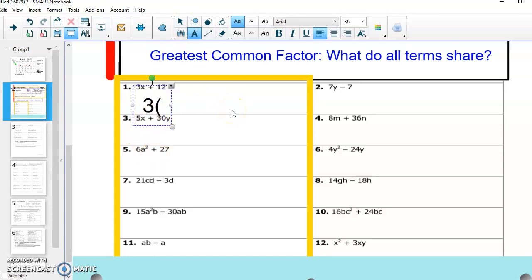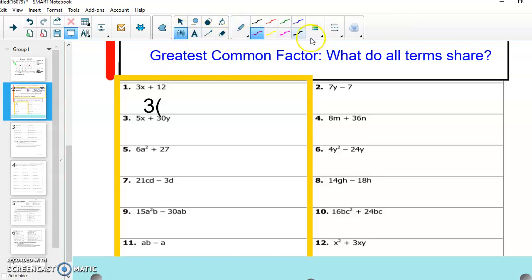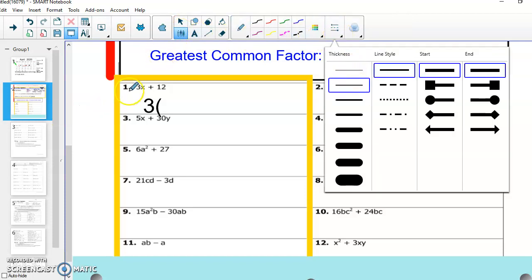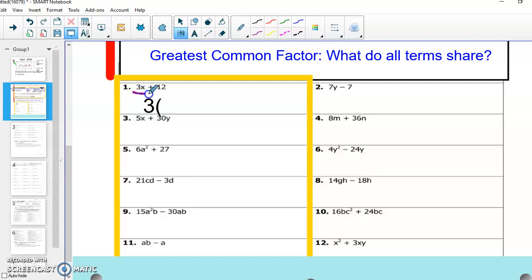And I am going to see now what I have left over. So if I take out a 3 of my problem, I am going to see when I divide both of my pieces by 3. I'm going to do this in a way so we can see what we're looking at. I'm going to divide this first part by 3 and I'm going to divide the second part by 3 because I'm taking it out of my term.